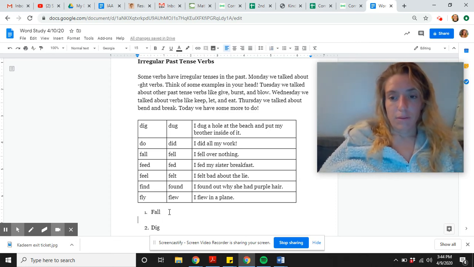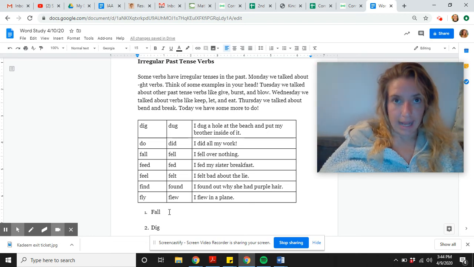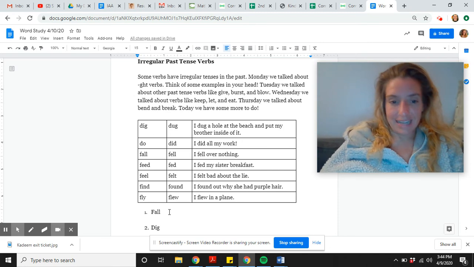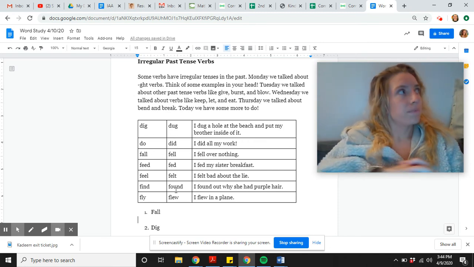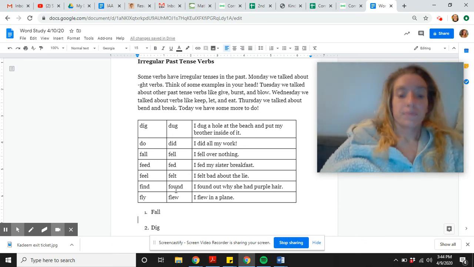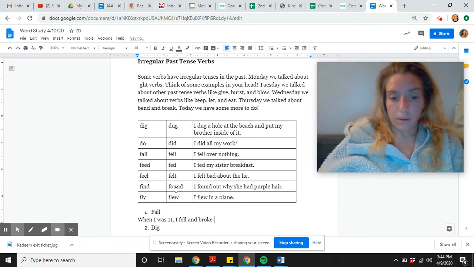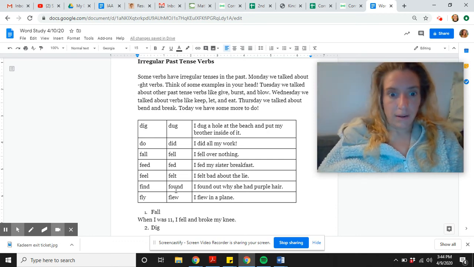Now, I notice that some of you have just been writing the past tense of the verb that I ask, but I need to see an entire sentence so I know that you know how to use it in the right context. Let's check. What's the past tense of fall? Oh, it's fell. Let me think. When I was 11, I fell and broke my knee. I didn't really break it. I bruised it, but whatever.